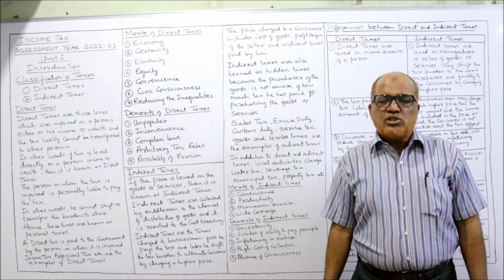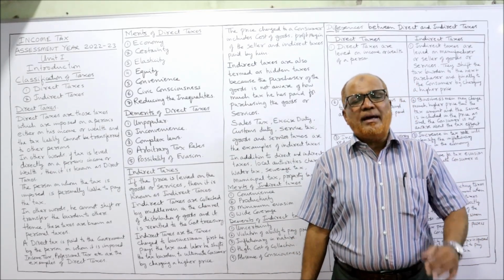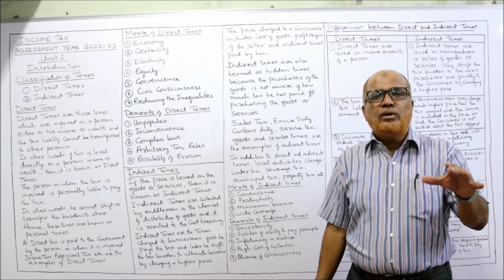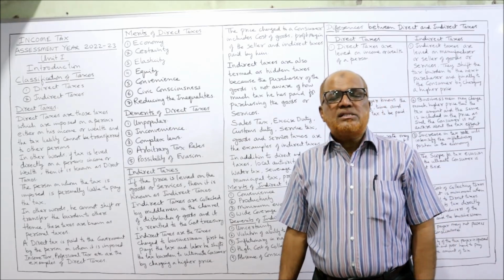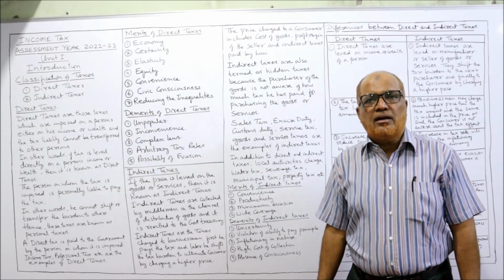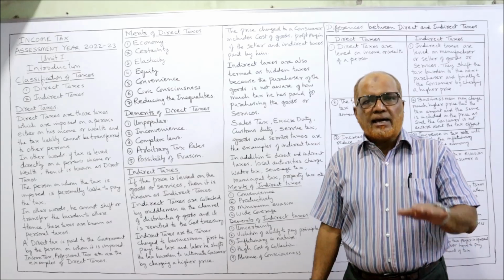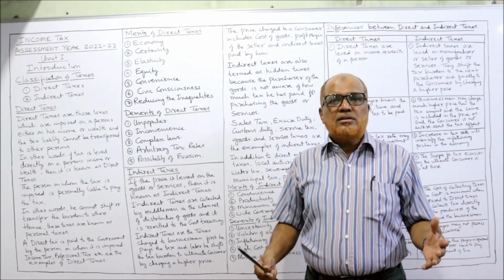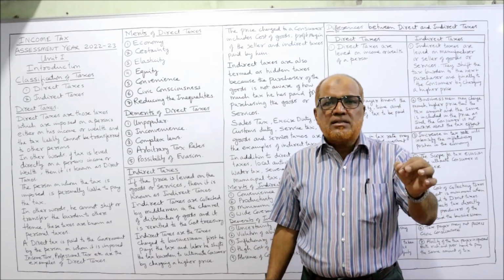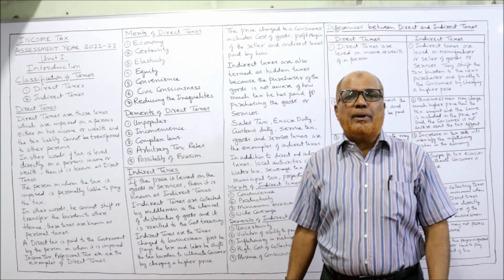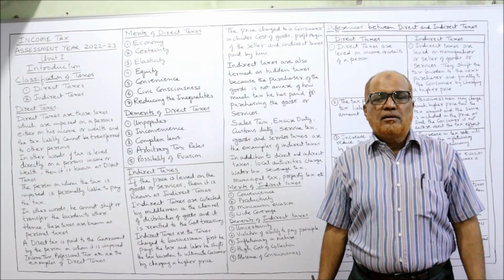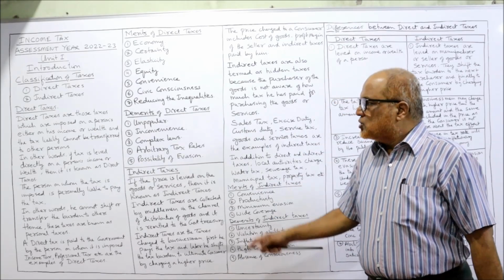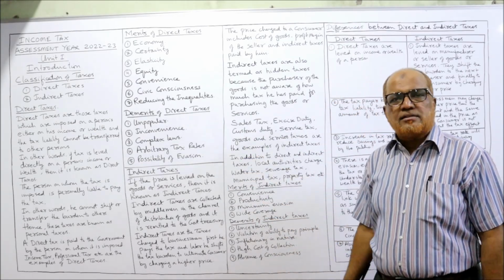Then, the possibility of evasion. See here, this possibility of evasion is there in direct tax by not showing the income. That is called black money, unaccounted money. People will not honestly show their incomes. In this way, the tax will be reduced or no tax will be paid. So it is difficult to find out exactly how much the income of the people is, to put the correct tax. There is a possibility of evasion of tax, avoiding the tax. So these are some of the demerits of direct taxes.